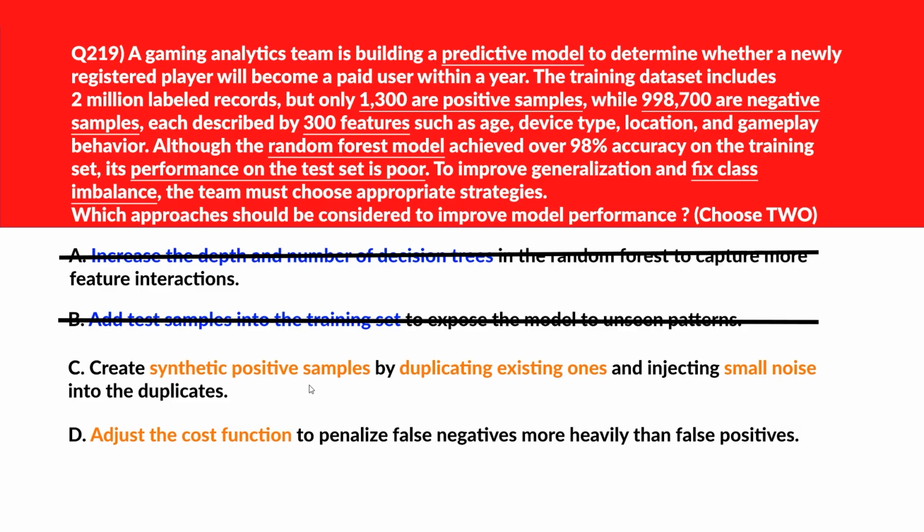C says create synthetic positive samples by duplicating existing ones and injecting small noise into the duplicates. Synthetic duplication with noise helps balance the dataset and improve minority class learning. Let's keep it. We'll move to D. D says adjust the cost function to penalize false negatives more heavily than false positives. Adjusting the cost function prioritizes correct identification of rare positive cases. So that being said, this again looks good. We'll lock options C and D as the right answers.